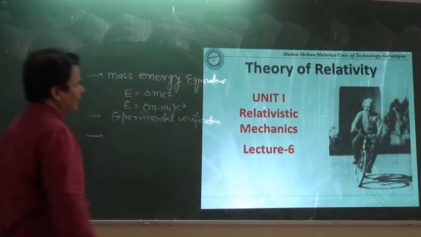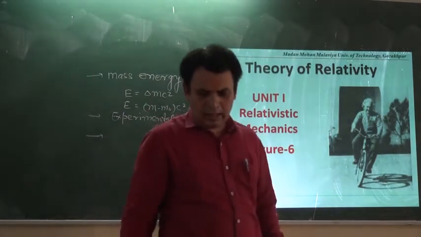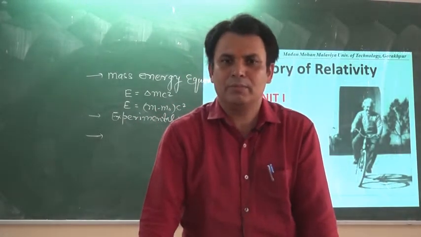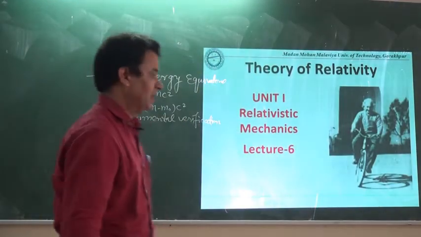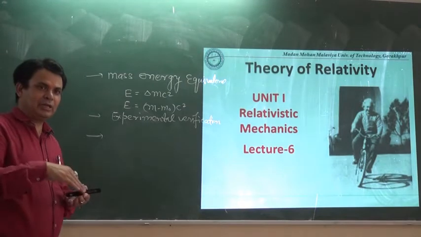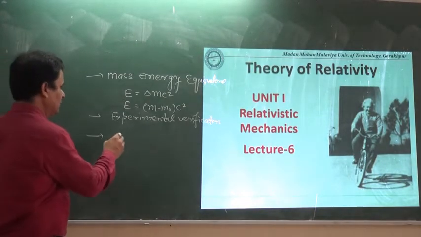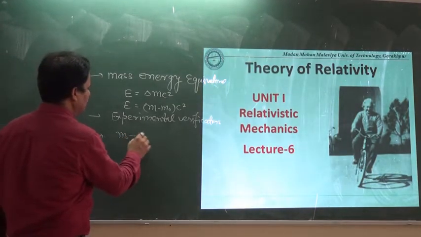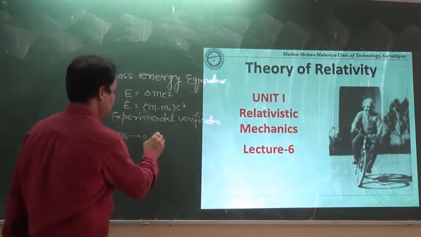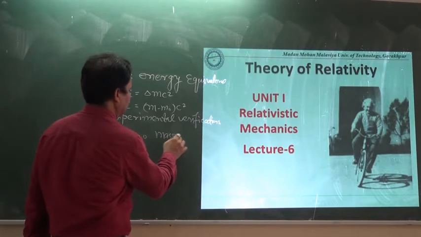At the same time, we have to also discuss that it may happen that the mass of a body becomes zero, that is the massless particle, or the rest mass of a body is zero. Rest mass of body is zero, thus M0 is zero. What is the interpretation of massless particles? What are the massless particles?